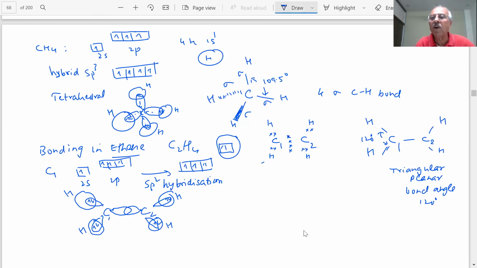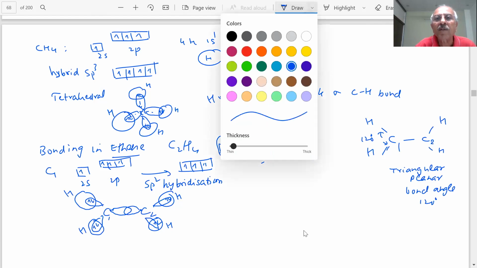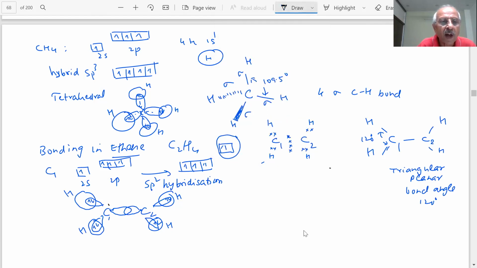One of the p orbitals is left, which has one electron each. One electron each is there, students. Is it not there? It is there. So you are left with one p orbital. It also has one p orbital. There is one electron.